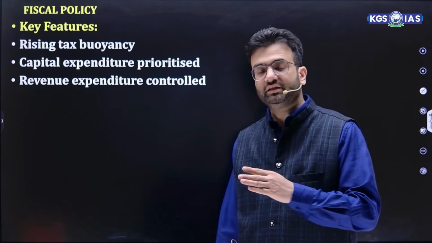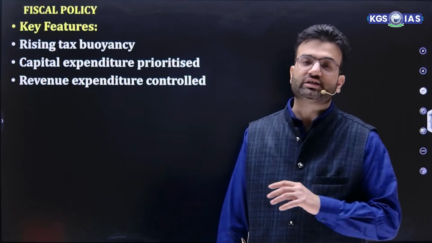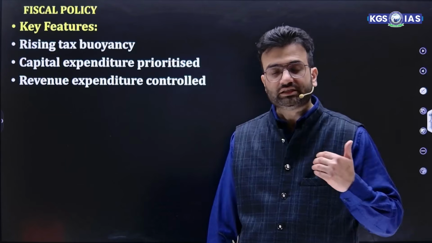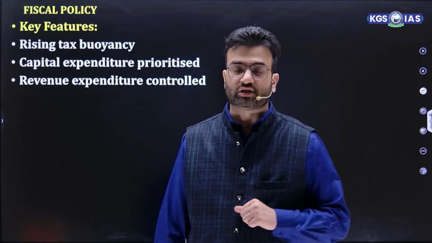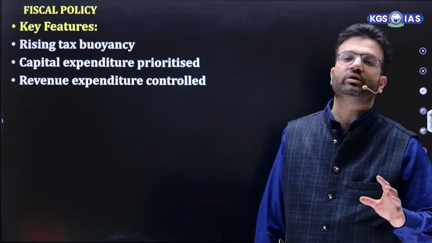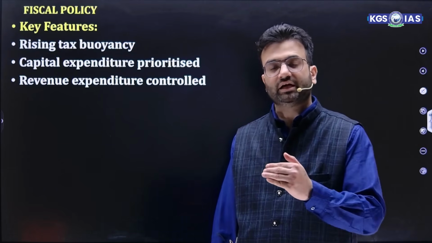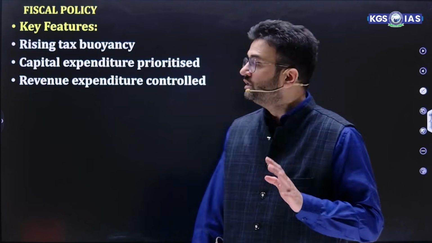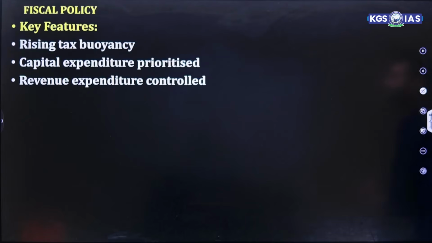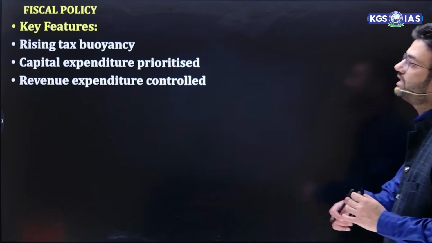If inflation is there in the economy, the government focuses on contractionary fiscal policy by increasing taxes and reducing expenditure. And if a slowdown or recession is going on, the government follows expansionary fiscal policy by increasing expenditure and reducing taxes. So in fiscal policy, they are talking about rising tax buoyancy.